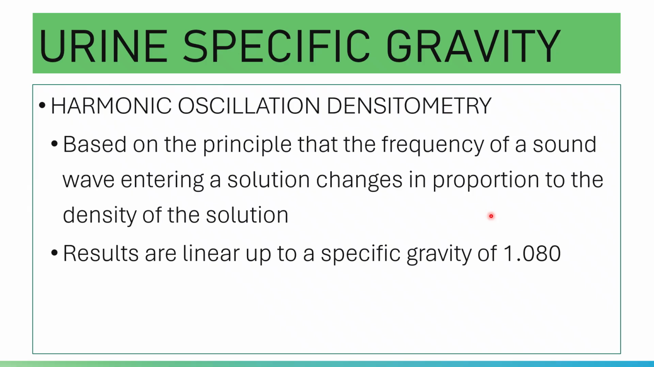In harmonic oscillation densitometry, denser liquids will slow down the vibration accordingly. Results are linear up to a specific gravity of 1.080. By the way, it was incorporated in early automated instruments, but it was replaced by the reagent strip.